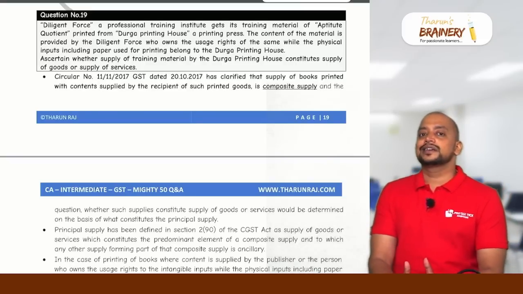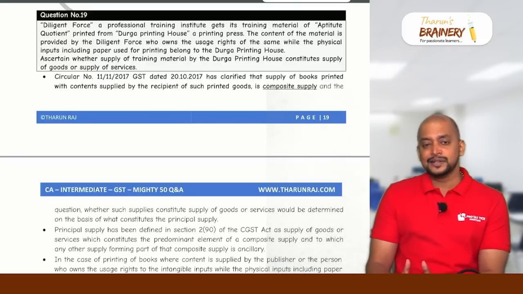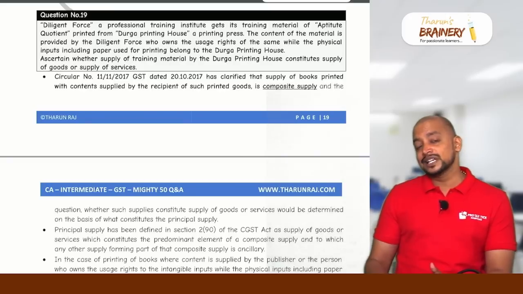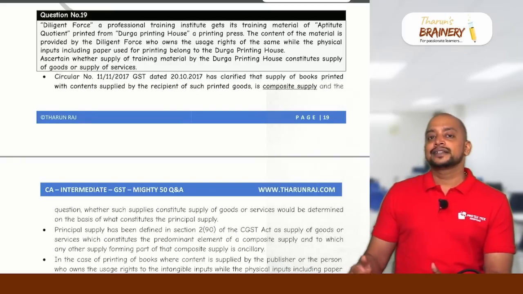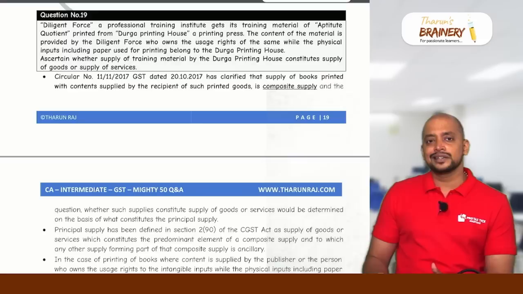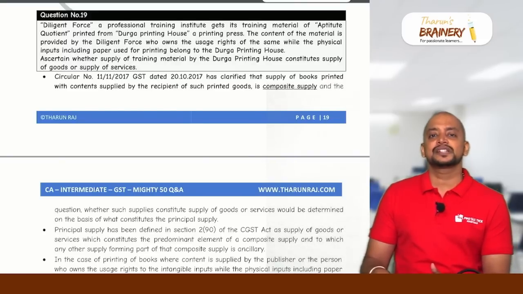So again in this regard, there is one circular which says that in printing activity, there are two elements, goods element and service element. Goods element is the paper and ink, and service element is the printing and binding. Now, in this case, we need to check whether the principal supply is goods or service.